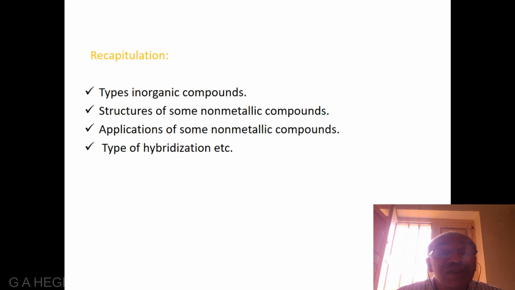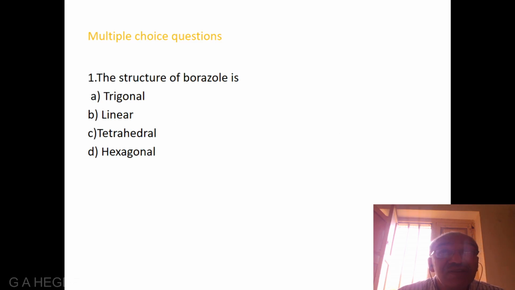After studying all this, you just recall what we discussed in this chapter. We have discussed about the types of compounds, the structures of some non-metallic compounds, the uses of the non-metallic compounds, the types of hybridization, etc. After studying this, we shall answer some simple questions.